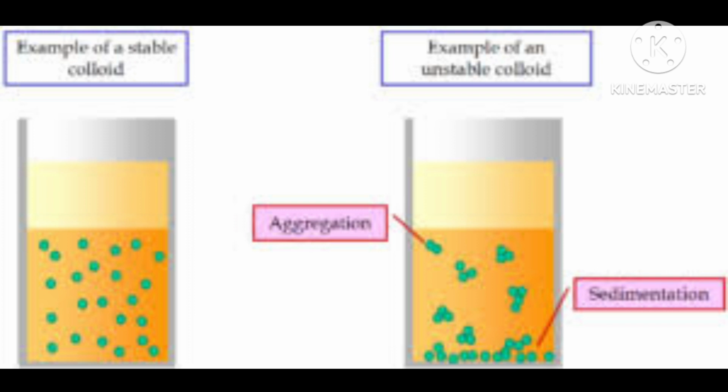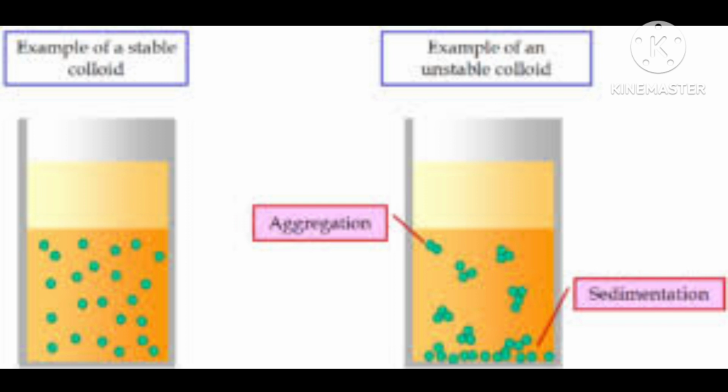Preparation of colloids means that you have to create such a situation that many ions will be produced, and these ions will be in more concentration and can associate.